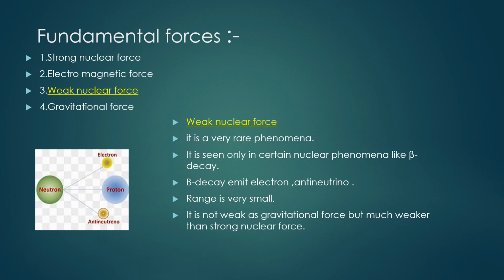The weak nuclear force appears only in certain nuclear processes such as beta decay of a nucleus. It is a very rare phenomenon. In beta decay, the nucleus emits an electron and an uncharged particle called a neutrino. The weak nuclear force is not as weak as gravitational force, but much weaker than the strong nuclear force and electromagnetic force. The range of the weak nuclear force does not exceed 10 to the power minus 60 meter. That is actually nuclear range.